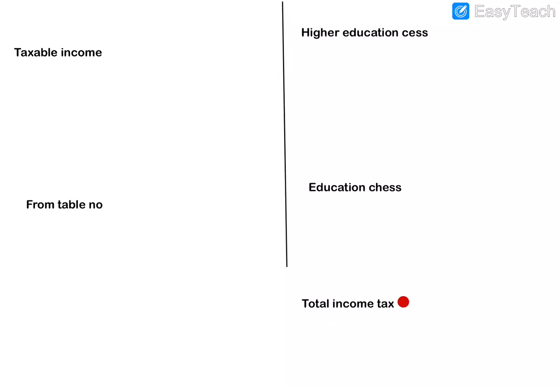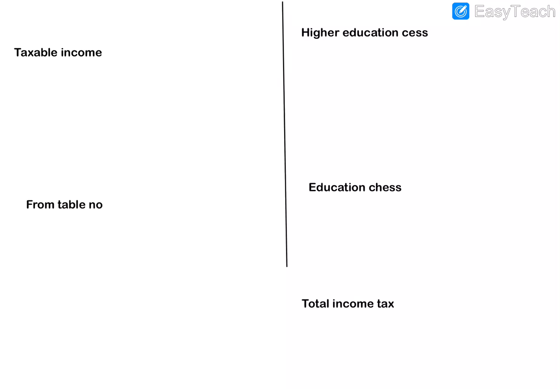Then we add all the taxes, so we get the educational cess and income tax, and adding all this we get the total income tax amount.